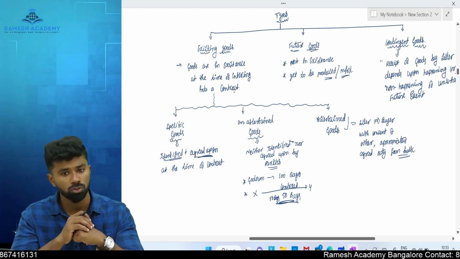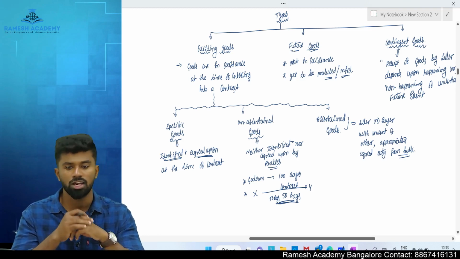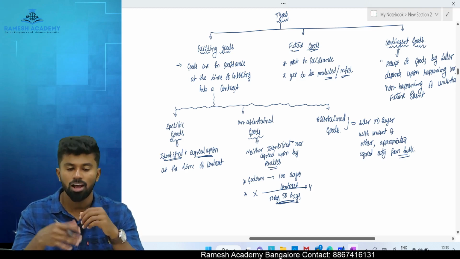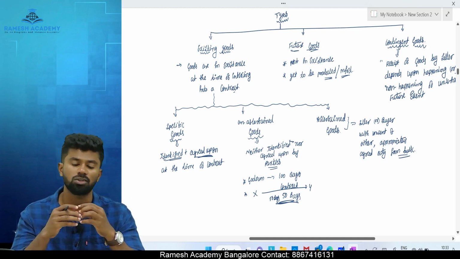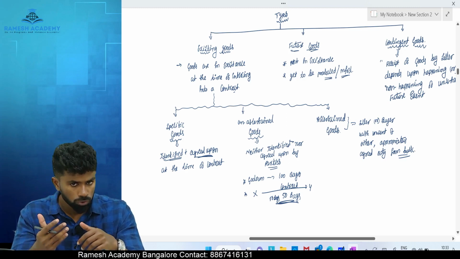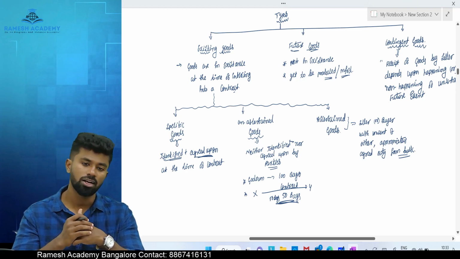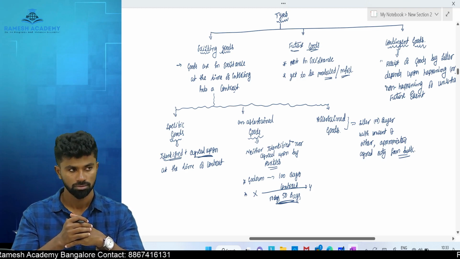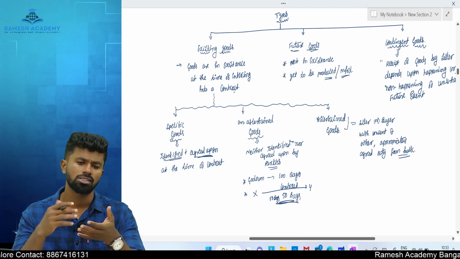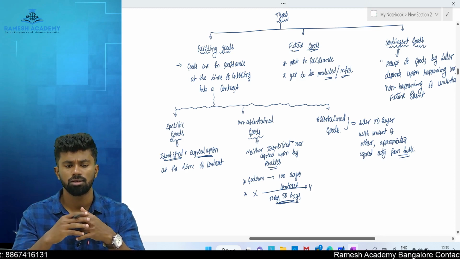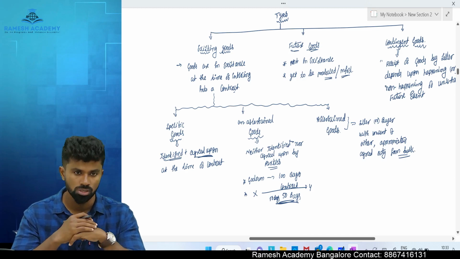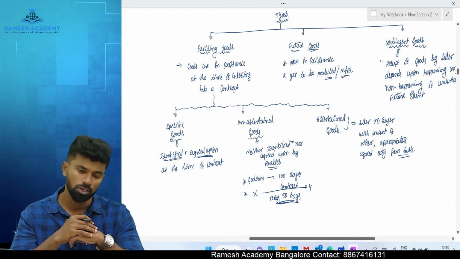So these are the various types of goods. I will give an example. You guys should tell me whether it is a sale of existing goods or future goods or contingent goods. Okay? Yes. Now let's say I made a contract with you to manufacture and sell 100 kg of iron, or let's say 100 chairs. This is sale of what goods? Existing. Very good. Future goods.